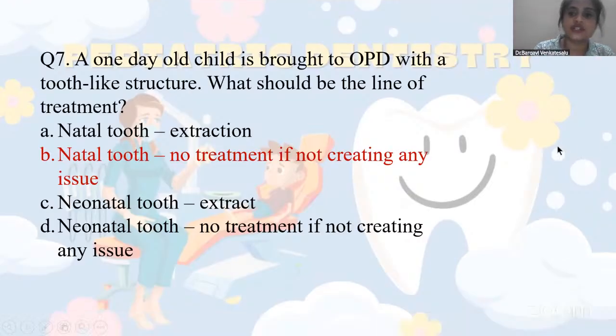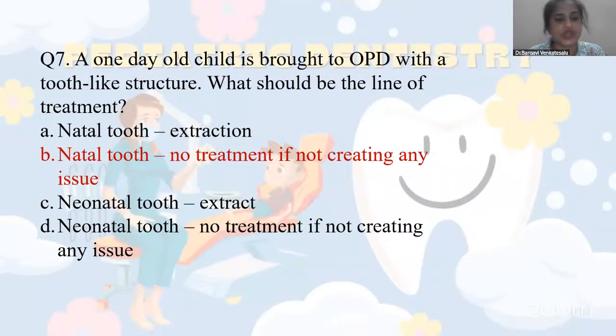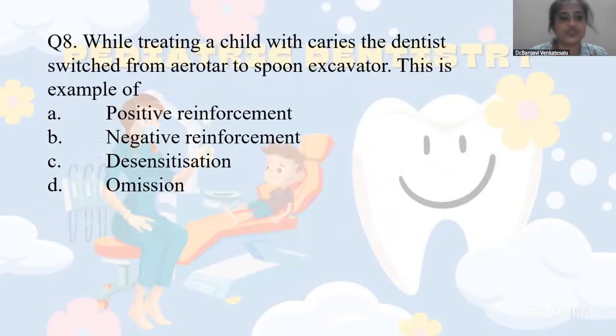So yeah, the option here is natal tooth, no treatment if not creating any issue. So with a natal tooth, the child will have difficulty in feeding, even the mother will have difficulty in breastfeeding. Sometimes Riga-Fede disease is seen, the lesions because of which the baby will have some lesions in the gingiva. So in such cases, we can go for extraction. Unless and until it is causing any issues, there is no treatment needed.